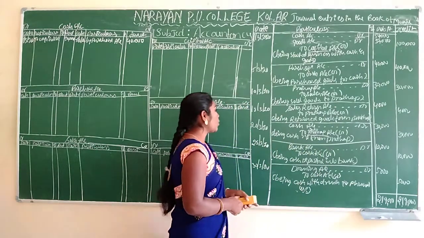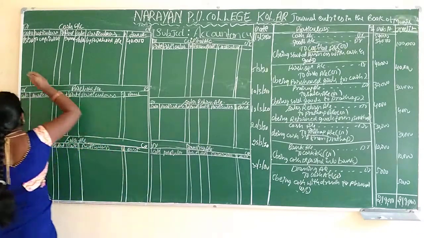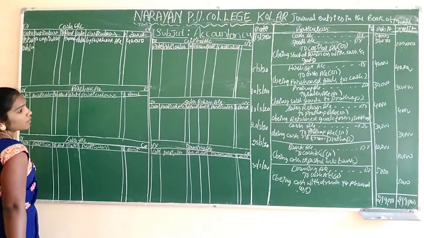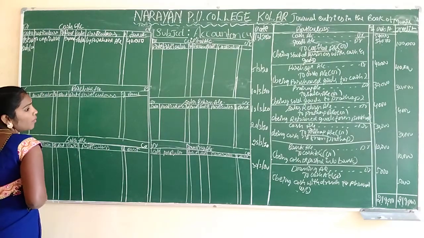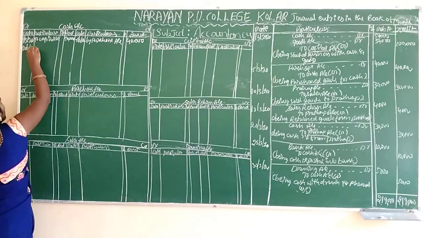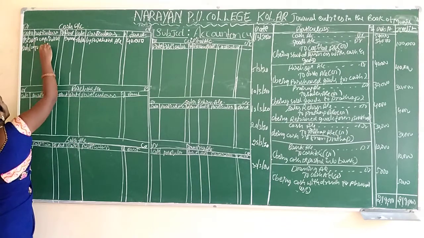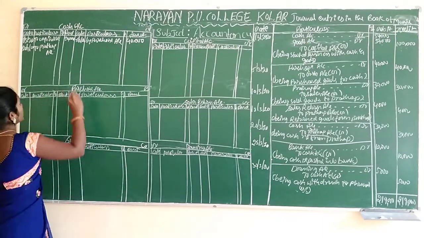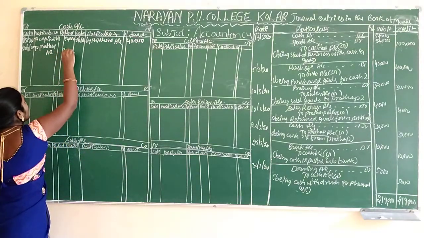Okay. What's the date? 20th 3/2020. What is that? Pratap amount. How much amount is there? 30,000 rupees. Same thing we have to record.